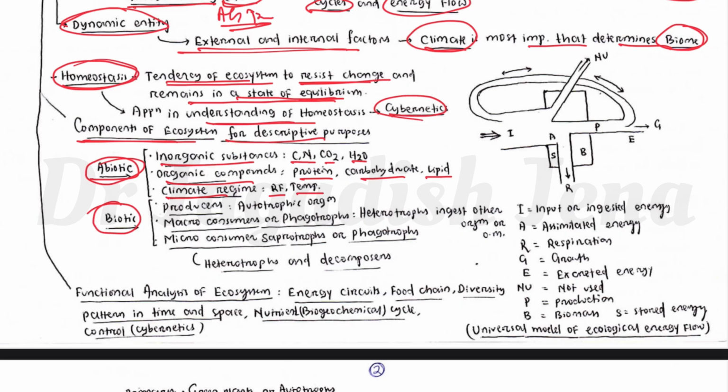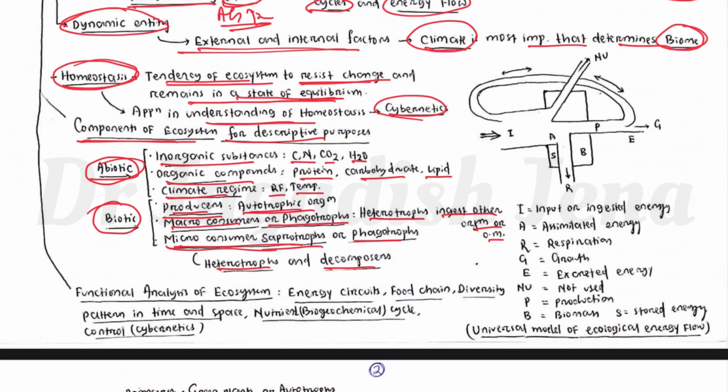Then the biotic components we can differentiate into producers, like all the autotrophic organisms such as algae and higher plants. Then macro consumers or phagotrophs, which are heterotrophic and ingest other organisms or organic matter. Then micro consumers or saprotrophs, which are heterotrophs or decomposers and decompose things into micromolecules. Macro consumers are like us or animals. So these are the different components of one ecosystem.